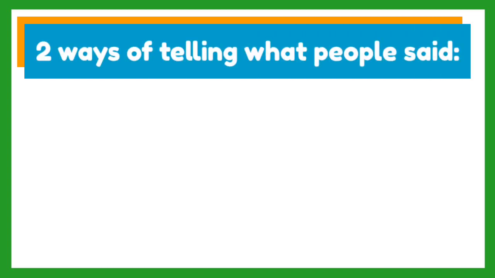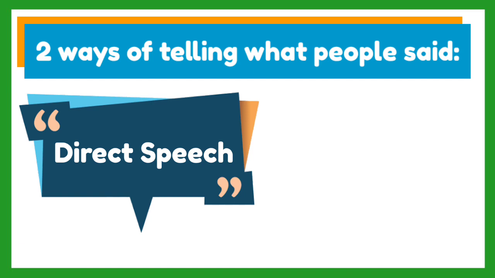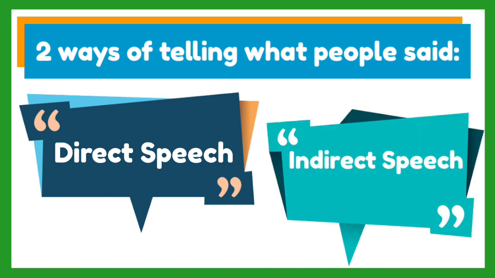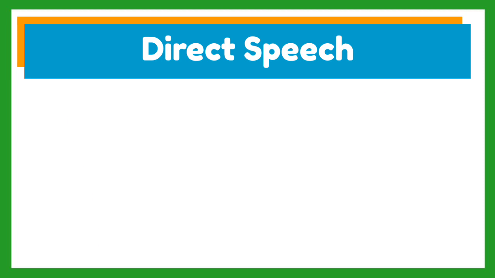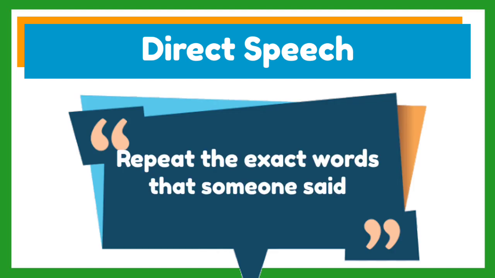For this video, we will be talking about the two ways of telling what people said, the direct speech and indirect speech, which is also known as reported speech. Let us talk about direct speech first. What do we mean by direct speech? It means that we simply repeat the exact words that someone said.